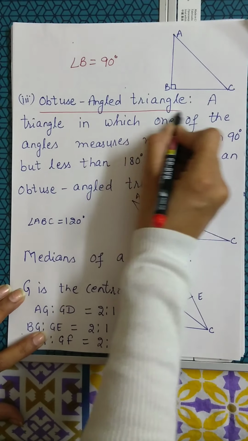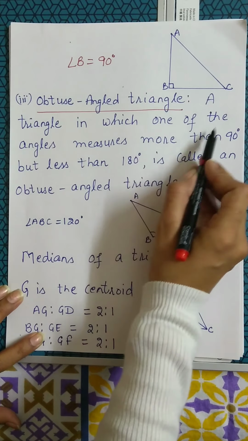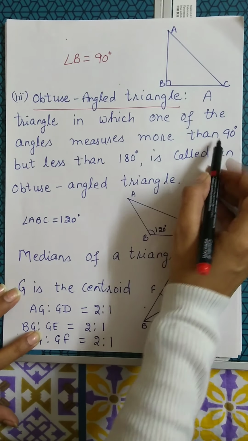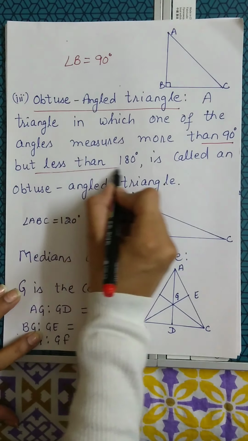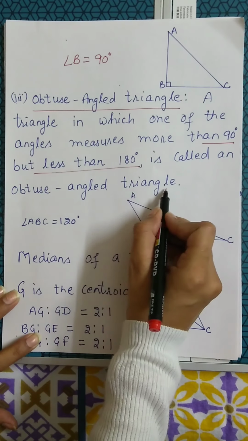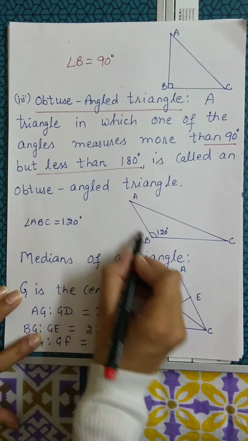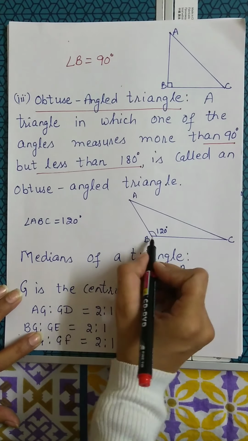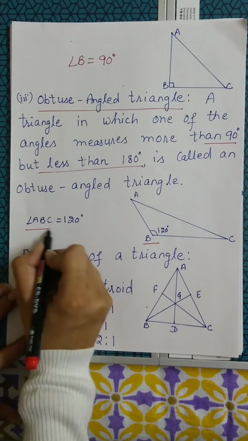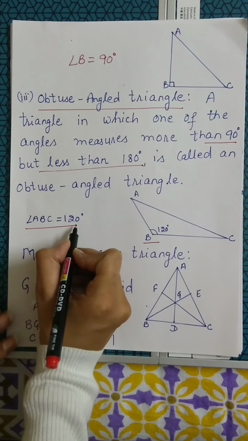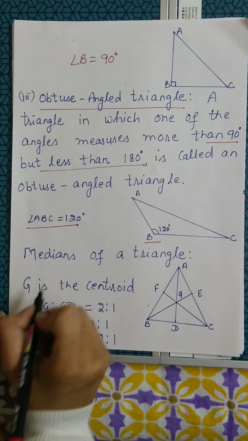Third one is the obtuse angle triangle. A triangle in which one of the angles measures more than 90 degrees but less than 180 degrees is called an obtuse angle triangle. Now if you see in this figure, in triangle ABC, angle B is 120 degrees. So one angle is greater than 90 but less than 180.